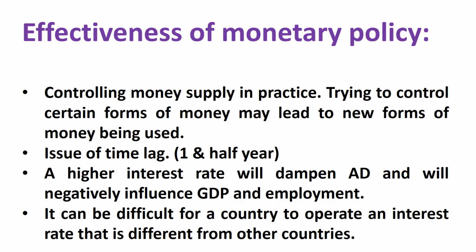Then the third point I have discussed is that a higher interest rate will dampen aggregate demand. The problem with the contractionary monetary policy, mainly the problem with increasing interest rate, is that it would result in a fall in aggregate demand and would negatively influence GDP and employment. That's why contractionary policy is difficult to be adopted in this context.